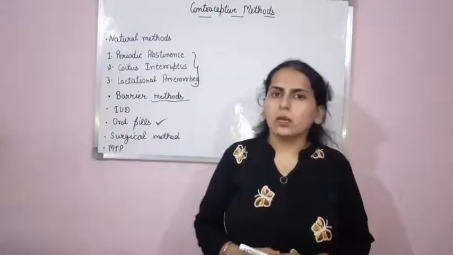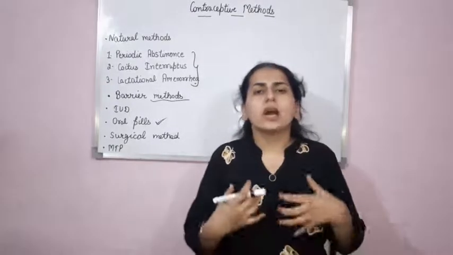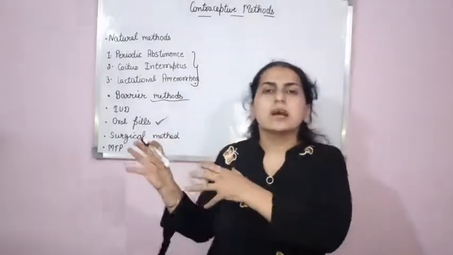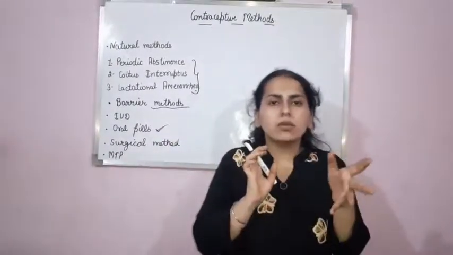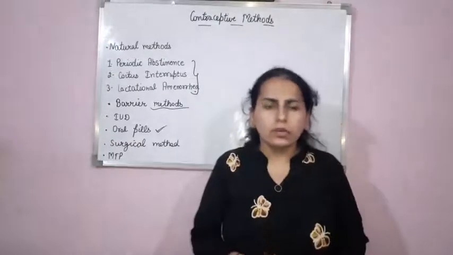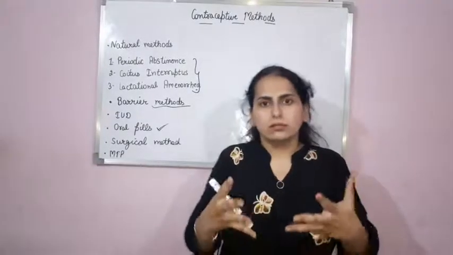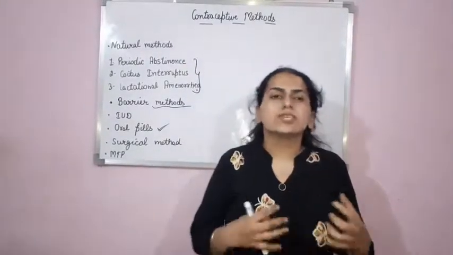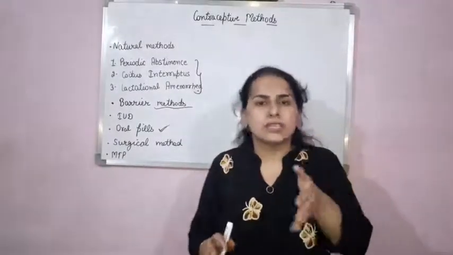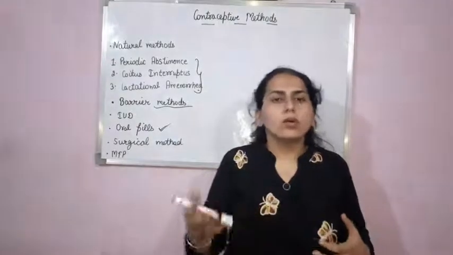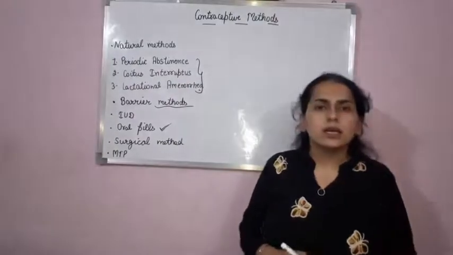Now, these oral pills basically change our hormonal level. They are either progesterone or a combination of progesterone and estrogen. So these are basically hormonal pills. They change the hormonal level of our body, which suppresses the ovulation, and as a result there is no conception.